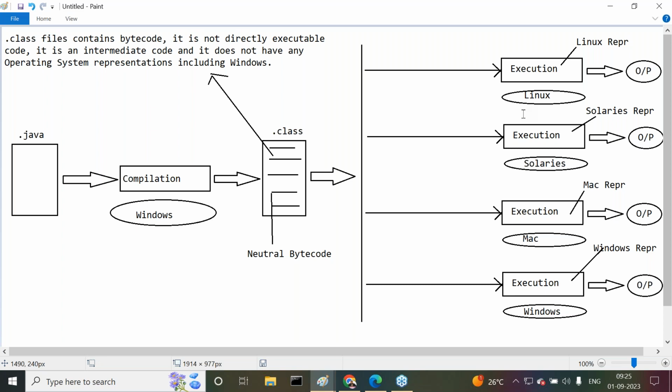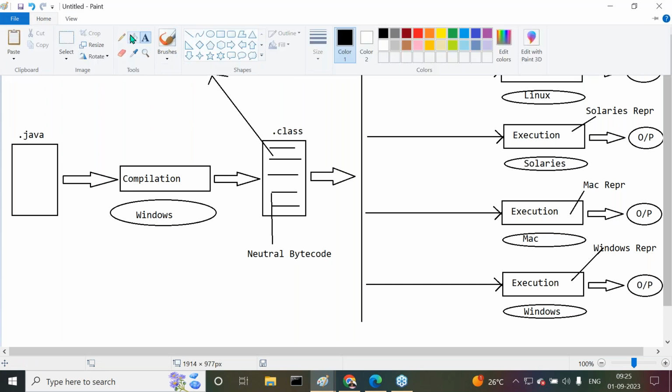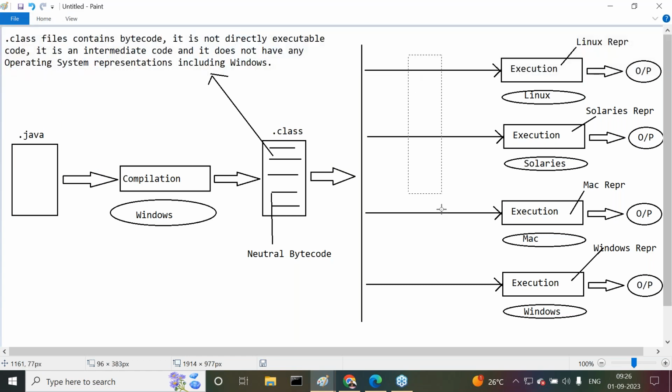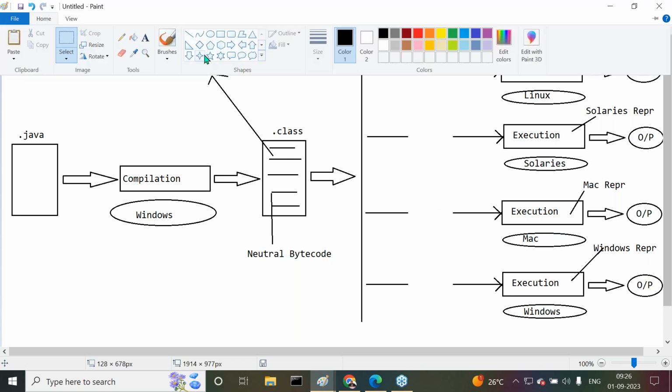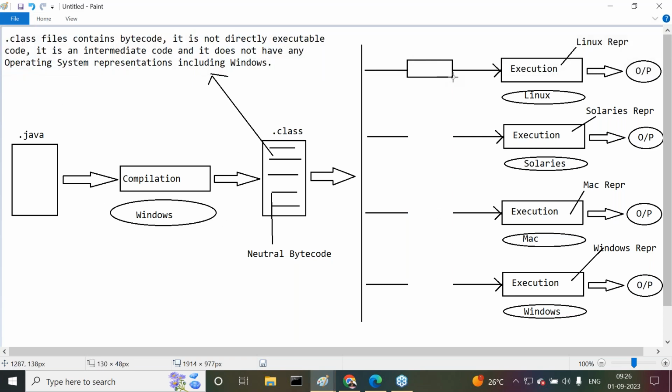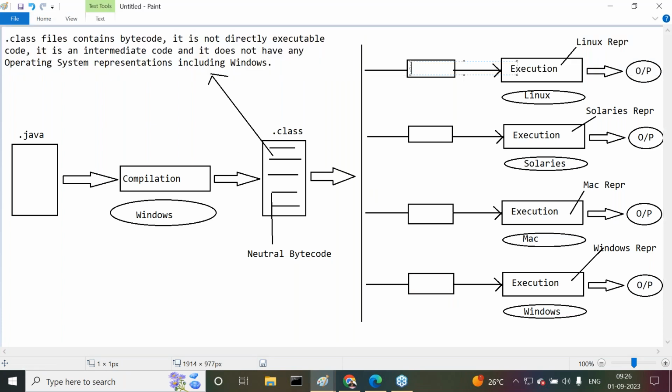Exactly that. Sun Microsystems has done the same thing to make Java a platform independent programming language. What exactly is the solution it has given for us? Sun Microsystems has provided a set of converters. Where are that set of converters provided? Exactly in this location. Converters are translators, whatever it may be. So now the converters are provided here, exactly in this location. Now understand it clearly. What is the job of these converters actually?